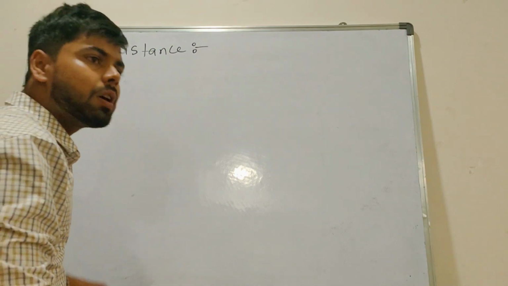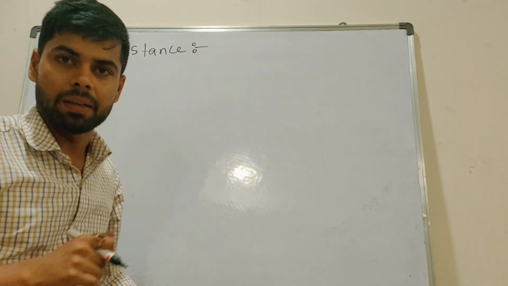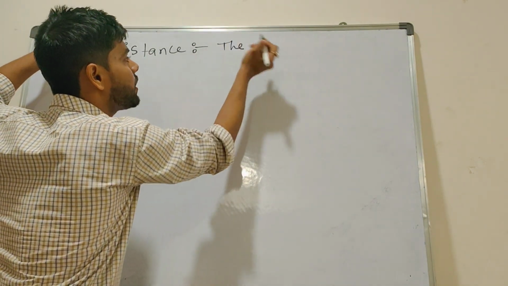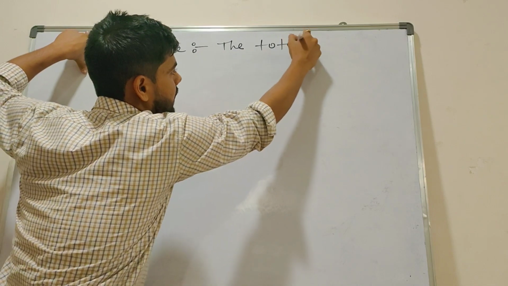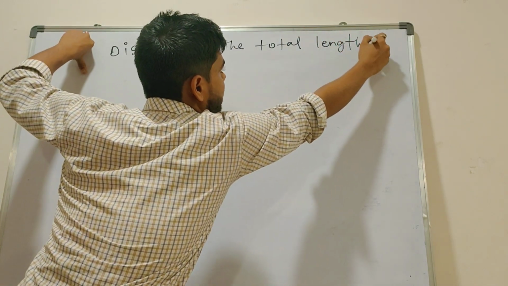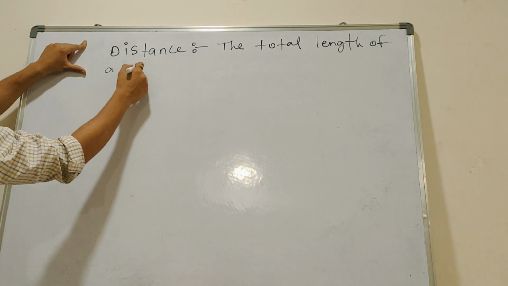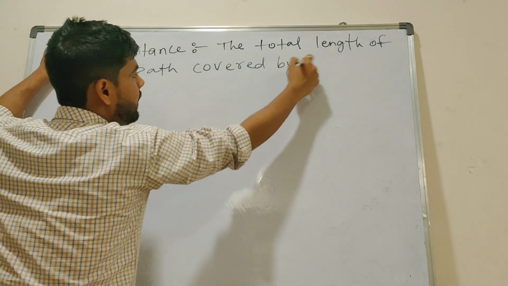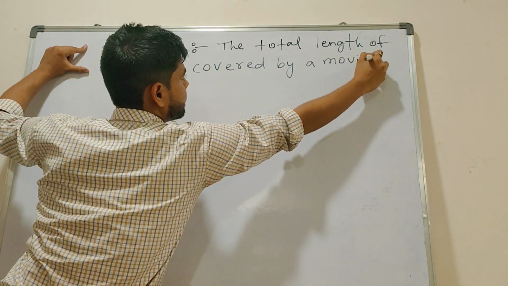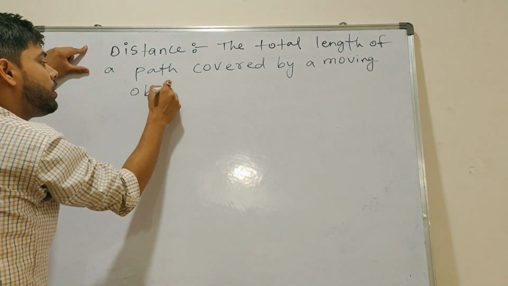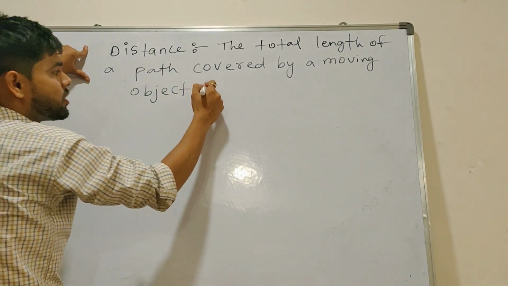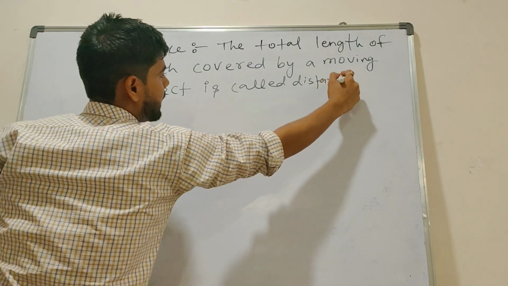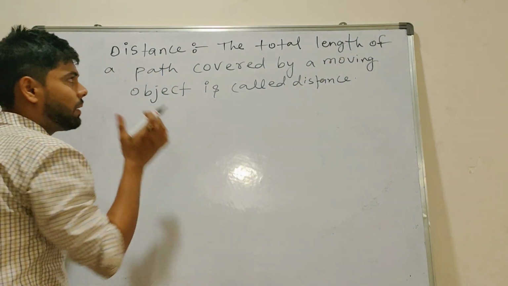Distance. When the word distance comes, what does it mean? And when the word displacement comes? So distance means the total length of a path covered by a moving object. The total length of path covered by a moving object is called distance. Whatever length of path an object covers, that is called distance.